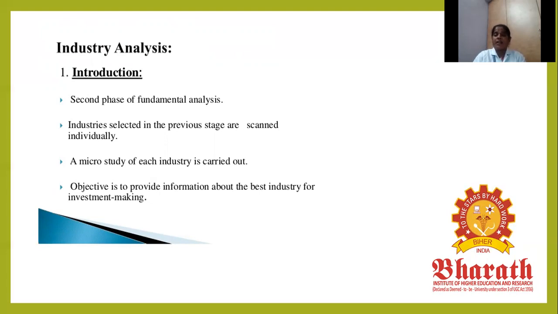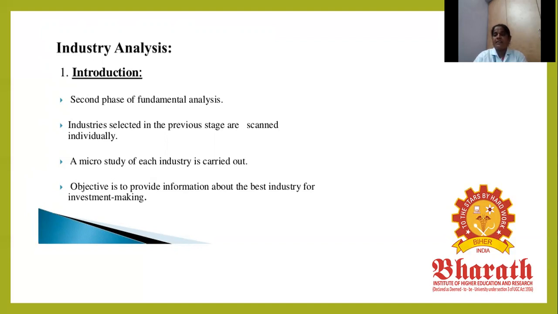So the first one is fundamental analysis, to find out the value of the shares: earning per share, price per share, dividend per share, and payout ratio. The second one is industry analysis. The industries selected in the previous stage are scanned individually. A micro study of each industry is carried out. The objective is to provide information about the best industry for investment.